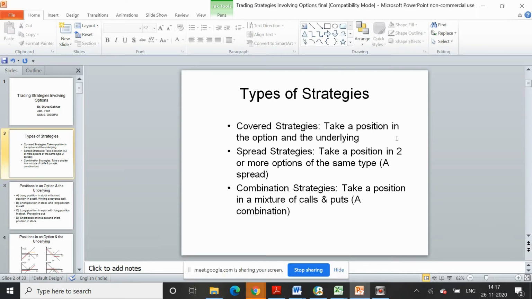Second type of strategies are spread strategies. In this case, we take a position in two or more option contracts of the same type. These are strategies where both positions are in option contracts, either of the same type or of different types, and we call them spread strategies. Third is a combination strategy, where we take a position in a combination of call plus put. So they are known as combination strategies.